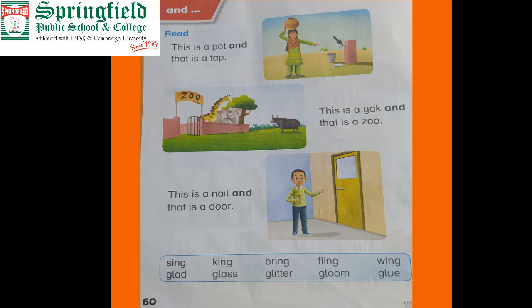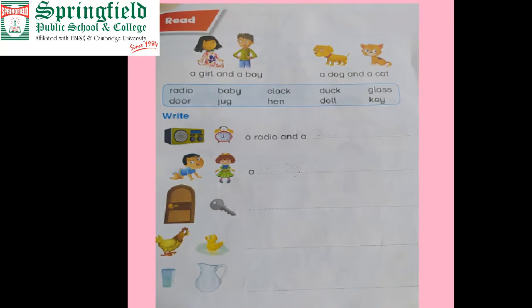Now we have to read these words. Sing, king, ring, bring, fling, wing, add, glad, glass, glitter, gloom, glue. Clear? Now open page number 61.